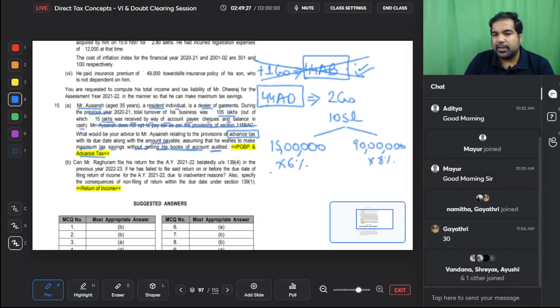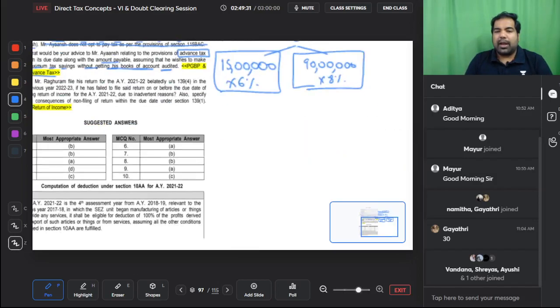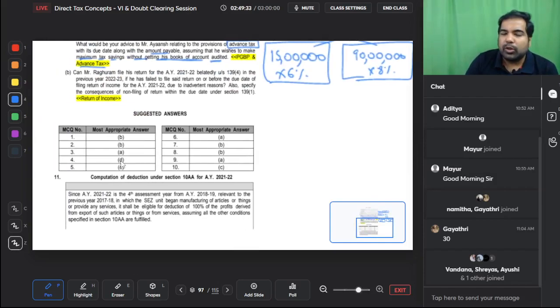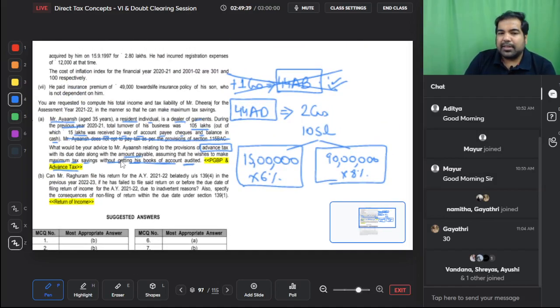So you will calculate this and this, and you will calculate the profit. Once you calculate the profit, as per presumptive taxation, you don't have to pay advance tax in all the 4 installments. So whatever is the amount that you're getting, you will have to pay only in one installment, that is on 15th March. So you will suggest him 44AD.